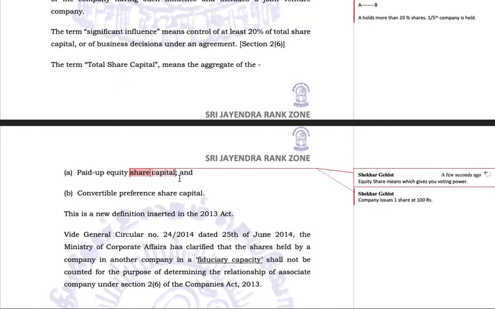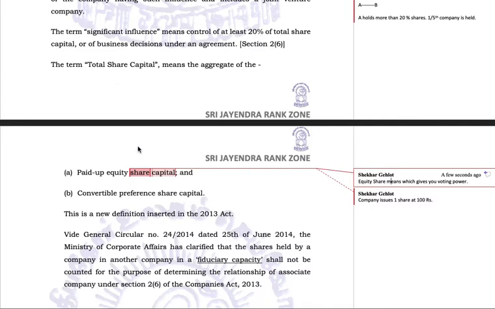Like, suppose President Trump cannot control India, or even have a significant influence in India, though he himself is the president of one of the most powerful countries of the world. He may be a very rich person, but he is not a citizen of India. He does not have a right to vote, so he cannot be an influencer here. He cannot influence the government here.